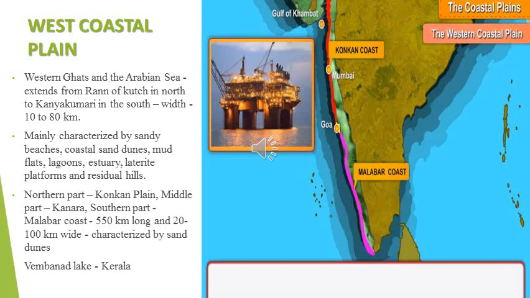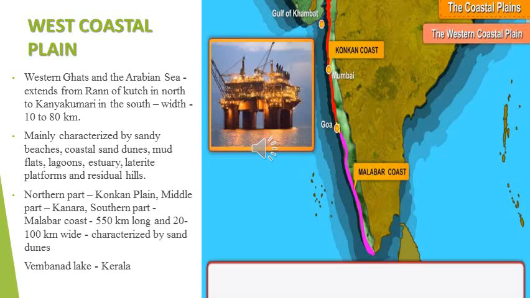So the southern part of the plain, called the Malabar Coast, which is 550 km in length and 20 to 100 km in width. This part of the coast is characterized by sand dunes. If you see the Malabar Coast, you can find a lot of sand dunes. Apart from that, there are numerous shallow lagoons and backwaters. Backwaters are called Kayal and Kerry.